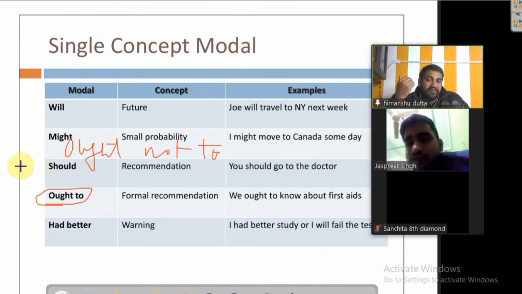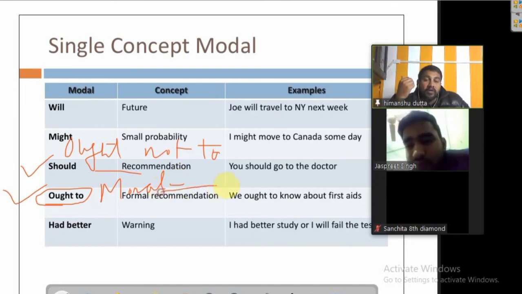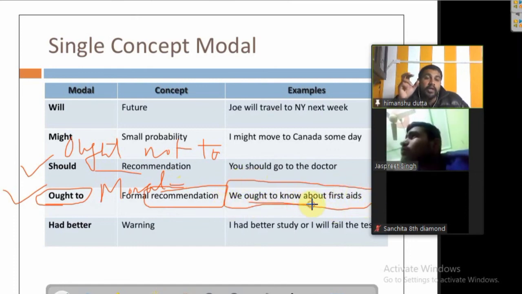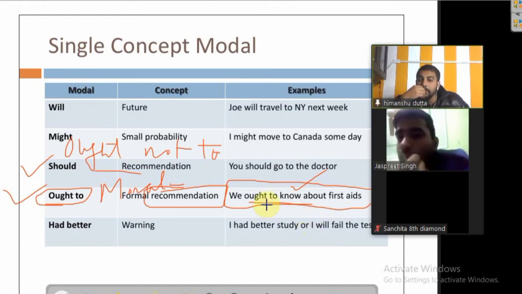The concept is different. Simply advising can take should, and when there is a moral obligation, moral recommendation, moral duty, we use ought to. We ought to know about first aid. This is our moral duty, or it is morally obligatory that we ought to know what is the use of first aid. Understood? Yes, sir.